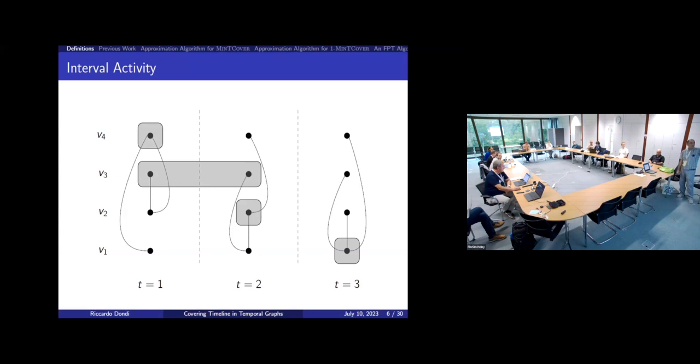V2 and V4, as V1, are active in exactly 1 timestamp, so their span will be equal to 0, because it's the length minus 1. Vertex V3 is active in 2 timestamps, t equal to 1 and t equal to 2, so in an interval of length 2. So its span will be equal to 1, because it's 2 minus 1.